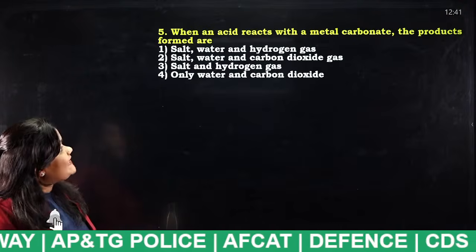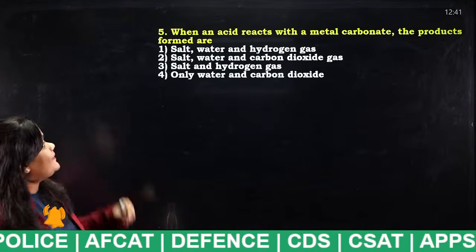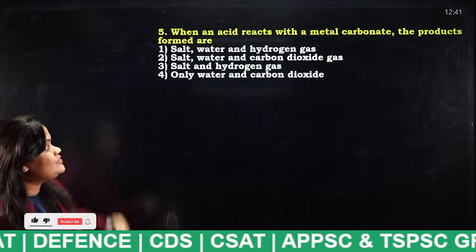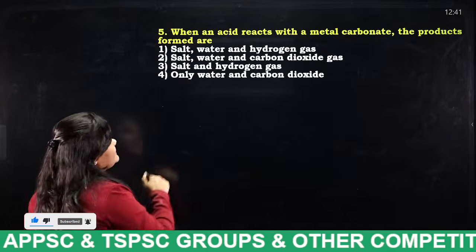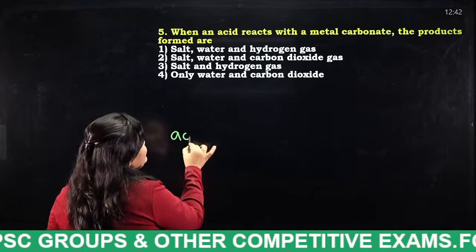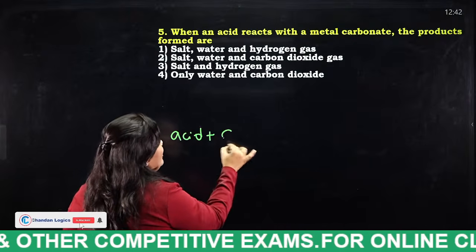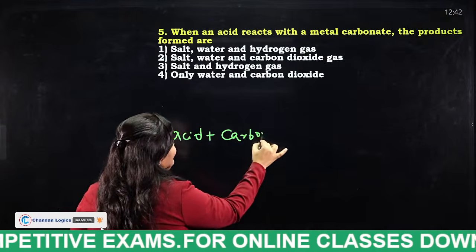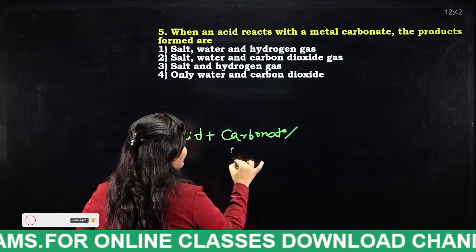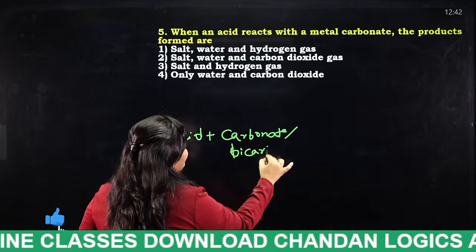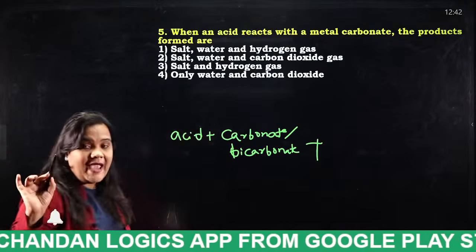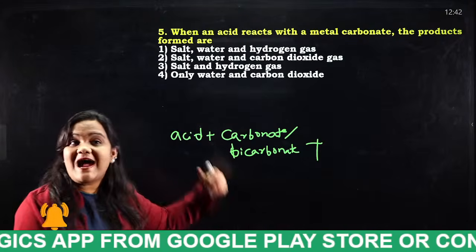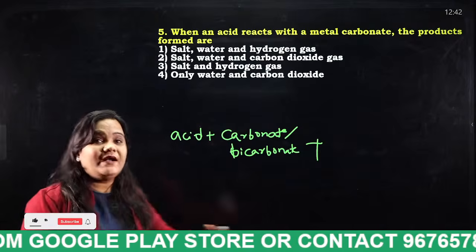When an acid reacts with a metal carbonate, the products formed are? Tell me, students, who will answer this question. What they are asking is, when acid reacts with a carbonate or bicarbonate, what do you get? Which gas is released? If you know the gas released, you can easily answer this question. I have already told you.